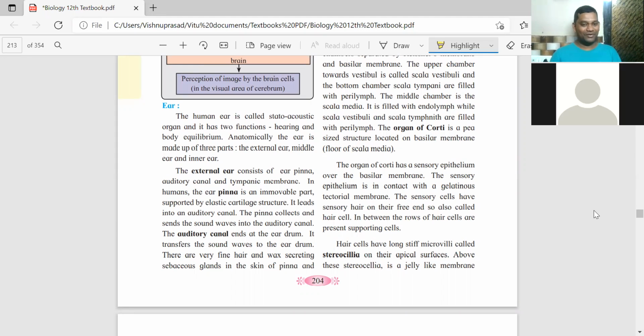Technically, where are the ears located? They are located on either side of the head, on the lateral sides. It is not ventral or dorsal. It is lateral, located on either side of the head. Correct. And if I ask you the function of the ears, what is that?